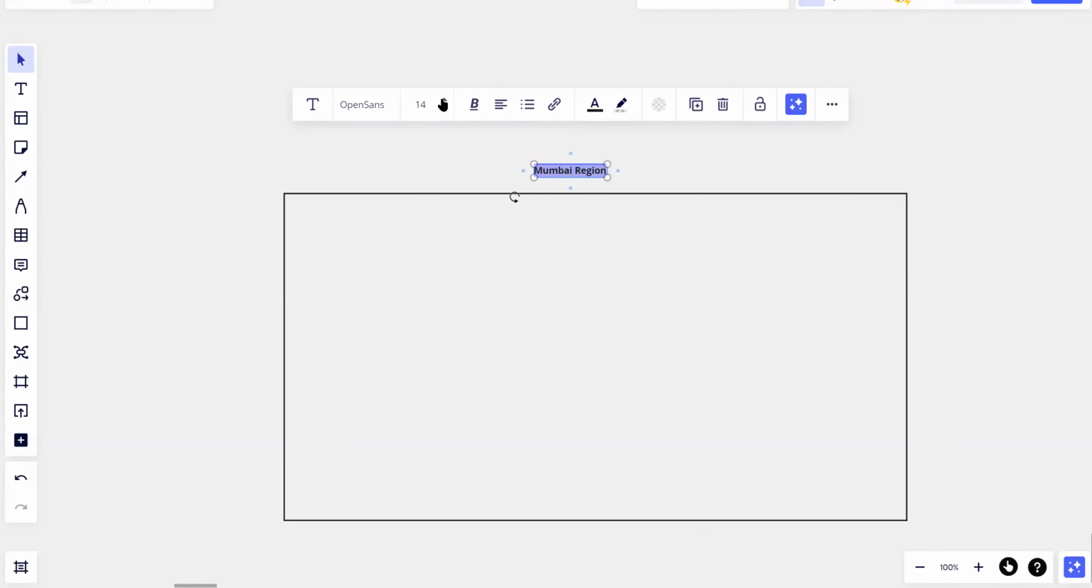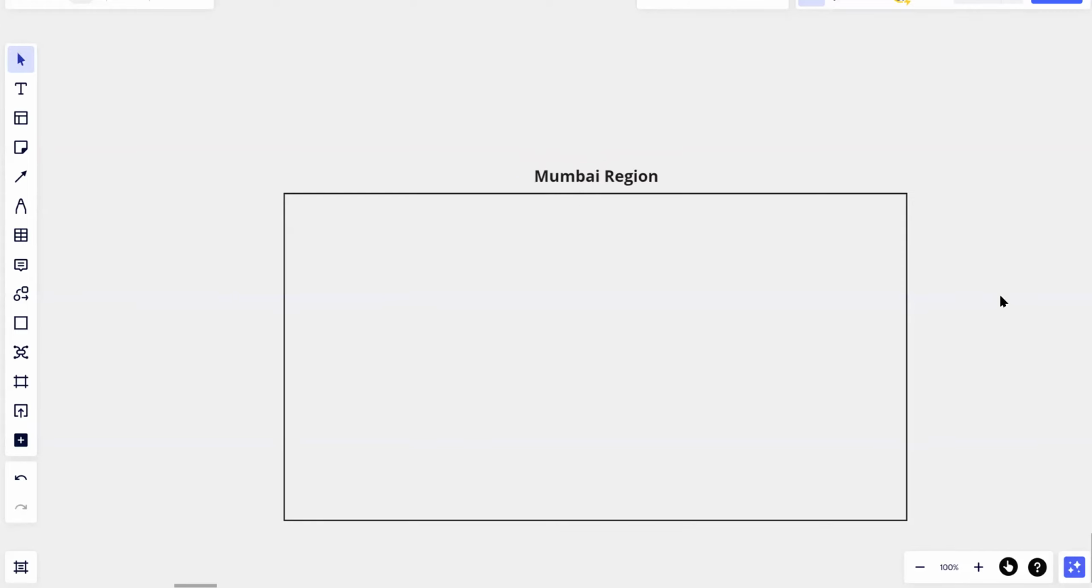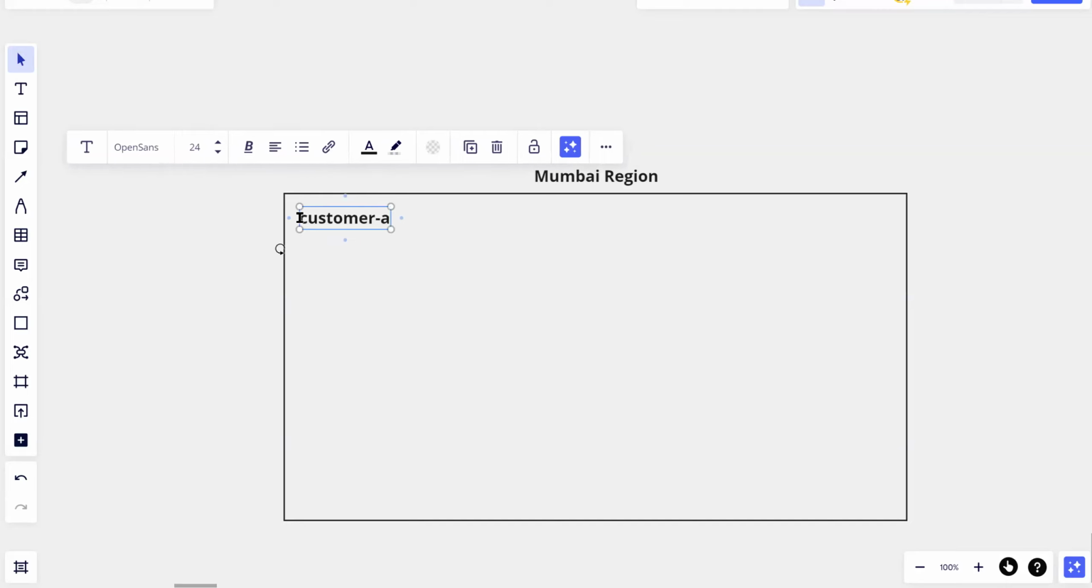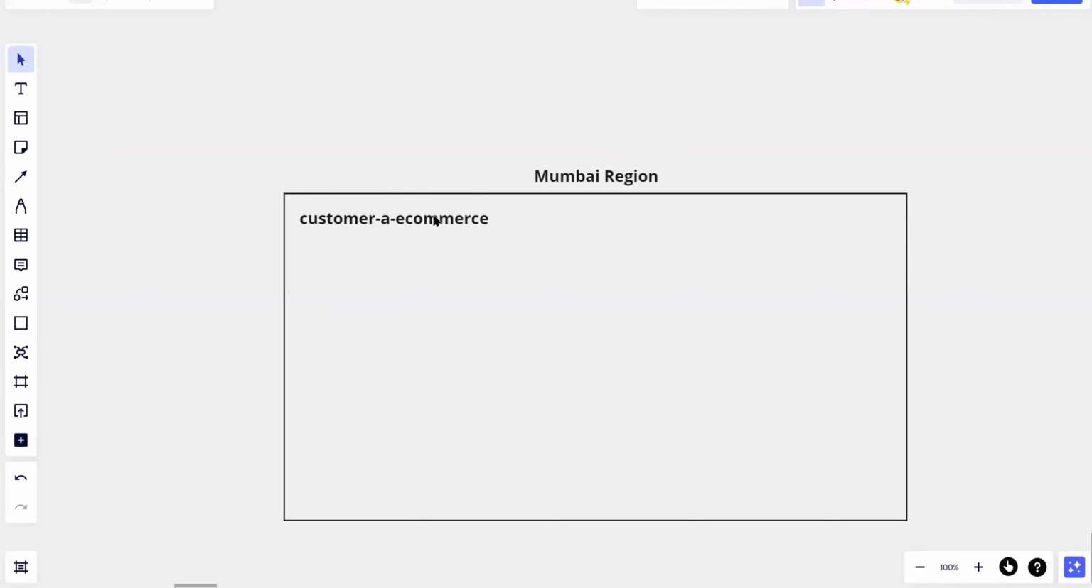Let's assume this is Mumbai region in India. And a lot of customers are having their infrastructure, which is nothing but servers, databases, storage devices, everything created on this particular region. Let's assume there is a customer named A, there can be n number of customers, but I would like to talk about customer A, who is an e-commerce company. This customer wants to host its infrastructure in Mumbai region because his business is based out of India, and majority of the customers are based in around Mumbai.